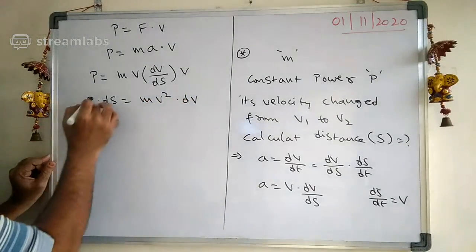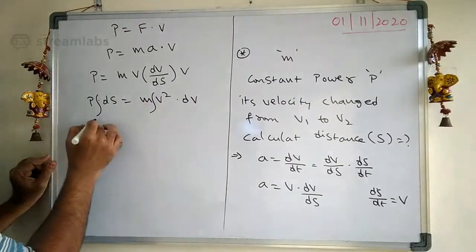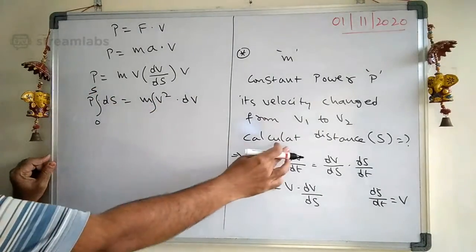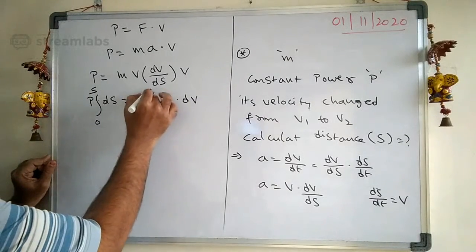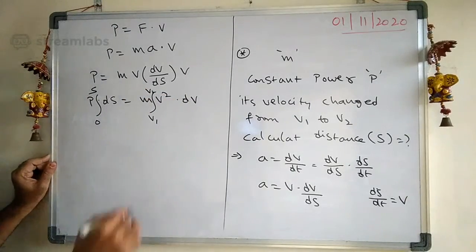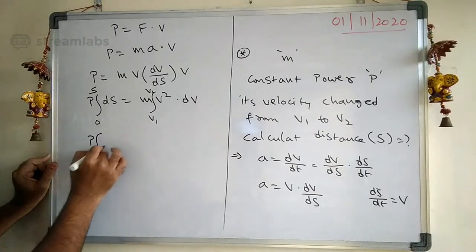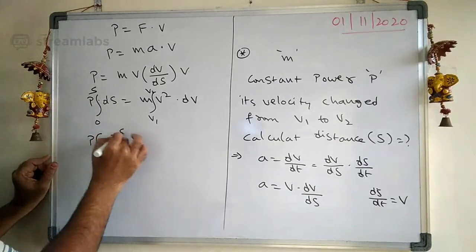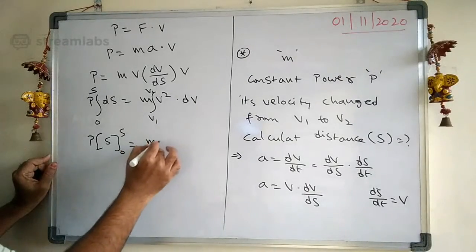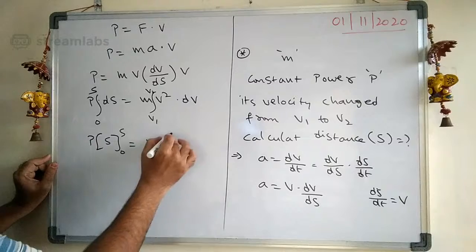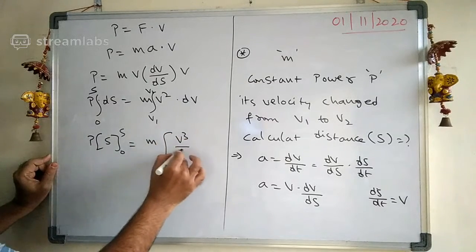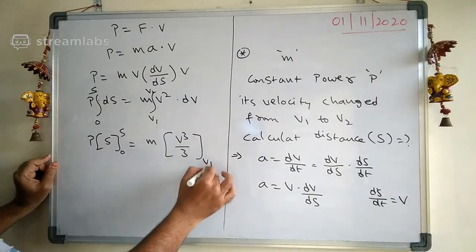Now let us integrate on both sides. This is from 0 to s because it has traveled a distance s, and the velocity changes from v1 to v2. Therefore P into s, from 0 to s, equals m into the integral of v square dv, which is v cube by 3, from v1 to v2.